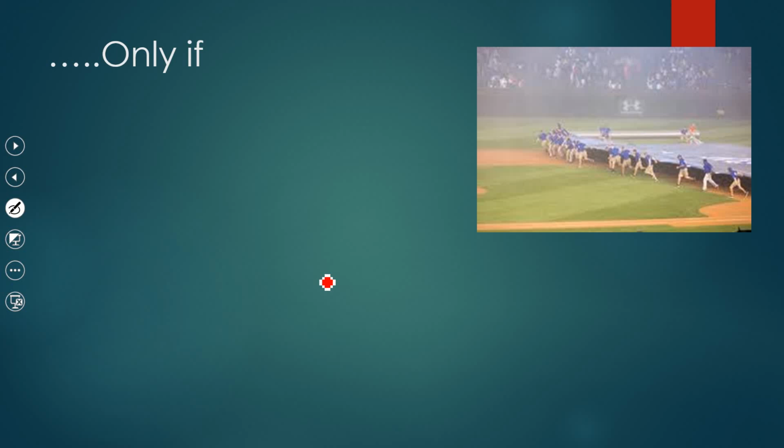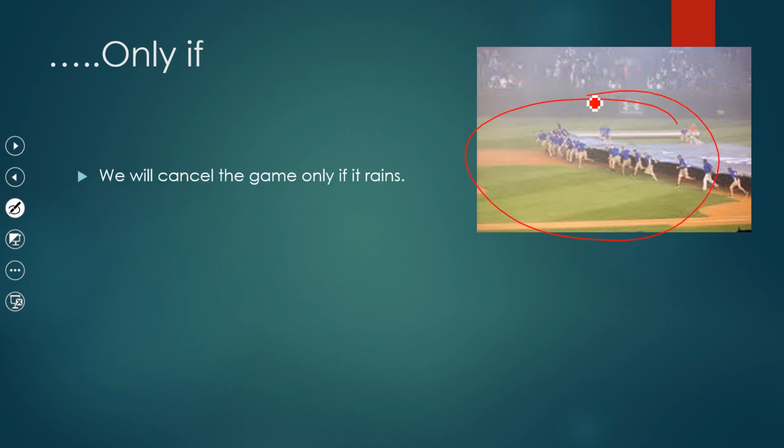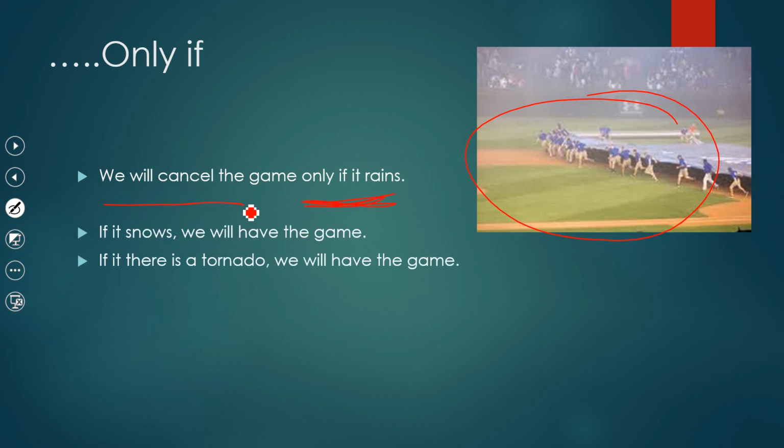Let's look at the rainy day and the baseball field. We will cancel the game only if it rains. We're saying that is the only condition that we will cancel the game. If it snows, we will have the game. If there's a tornado, we will have the game. If there is an earthquake, we'll have a game. Only if it rains will we cancel the game.